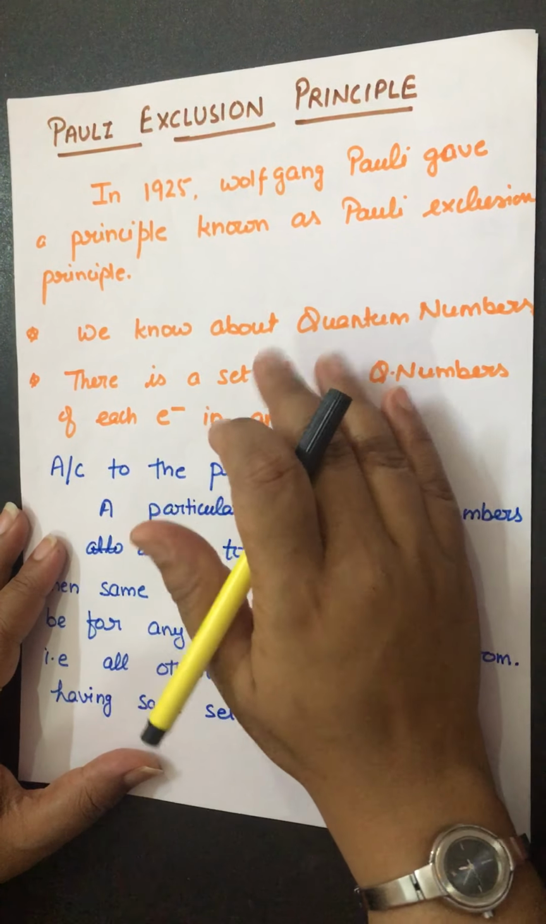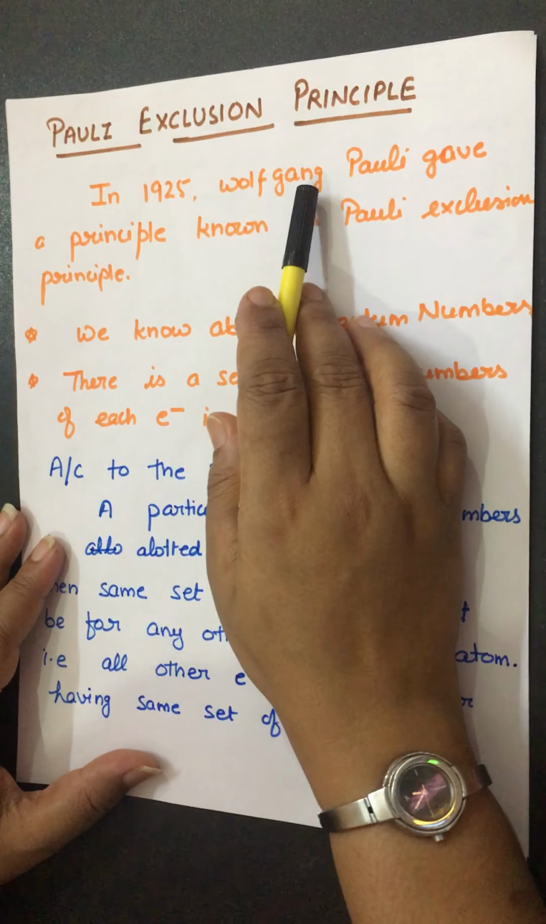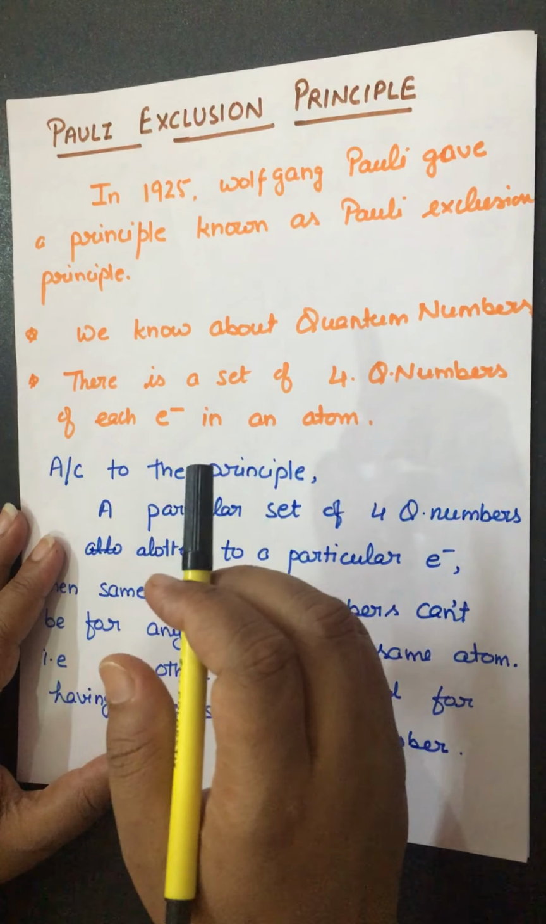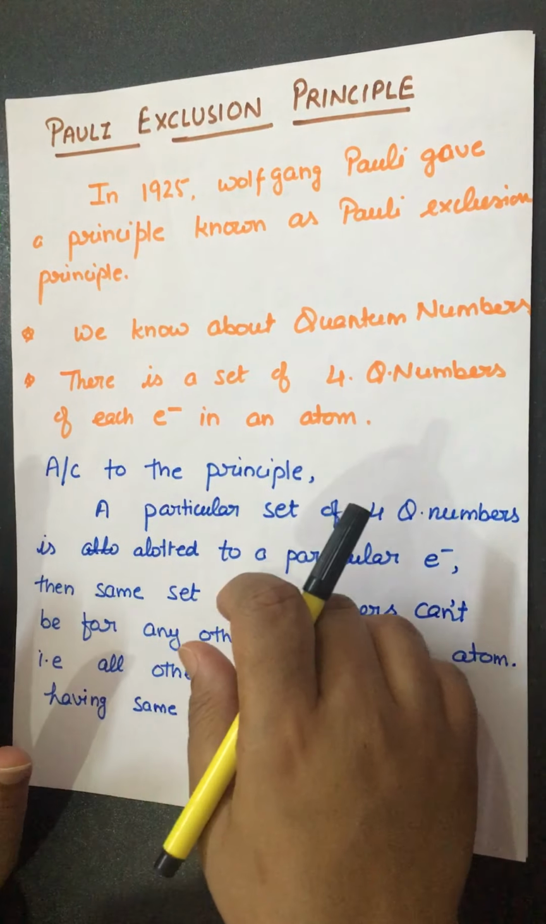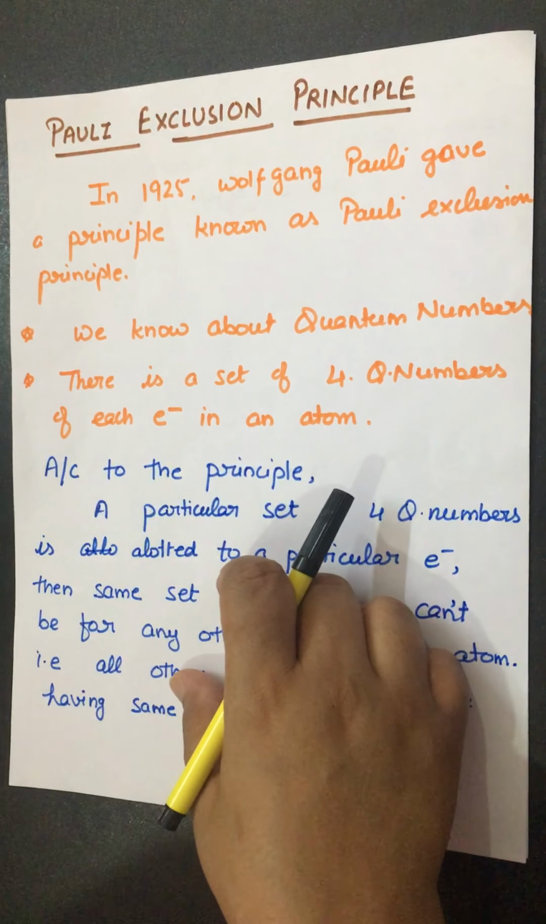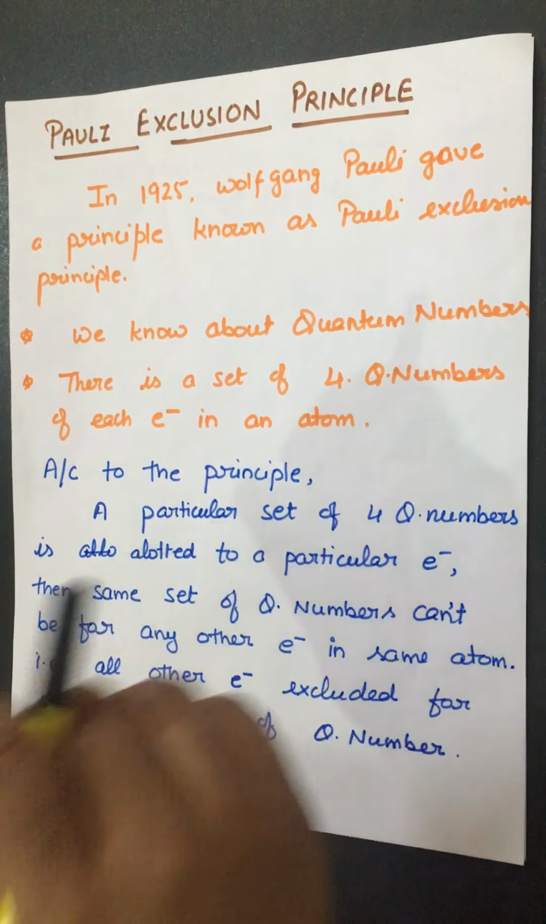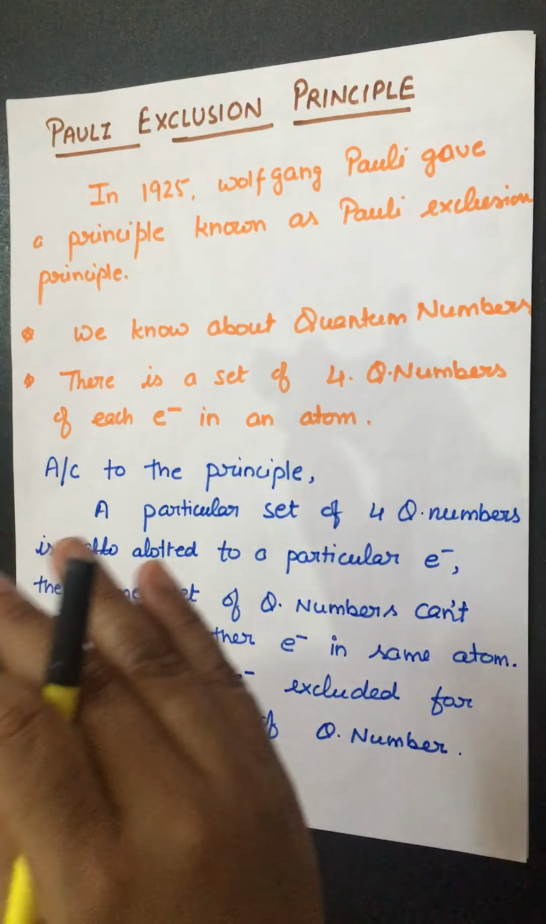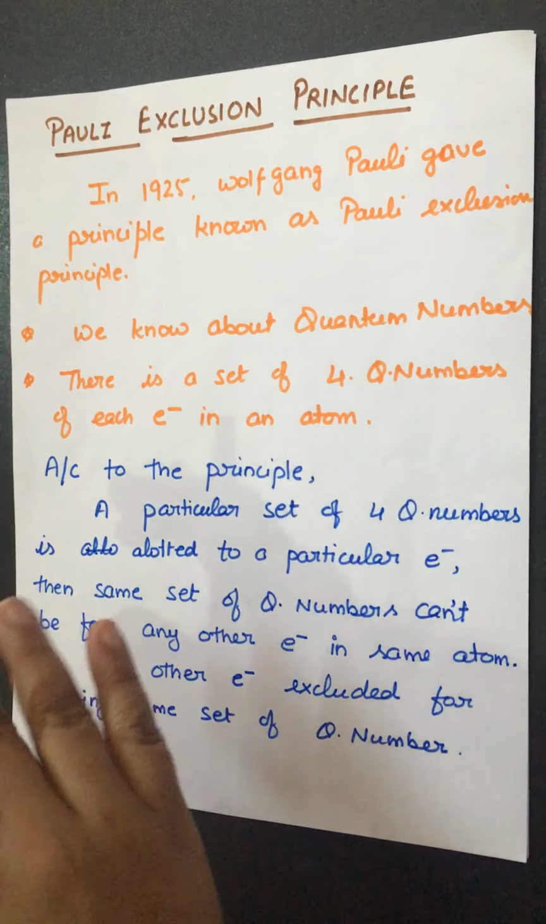Today we will talk about the Pauli exclusion principle of the lesson atomic structure. What is the Pauli exclusion principle, and what is the meaning of exclusion? I will tell you about it. We know about the quantum numbers and we studied them in the last videos.